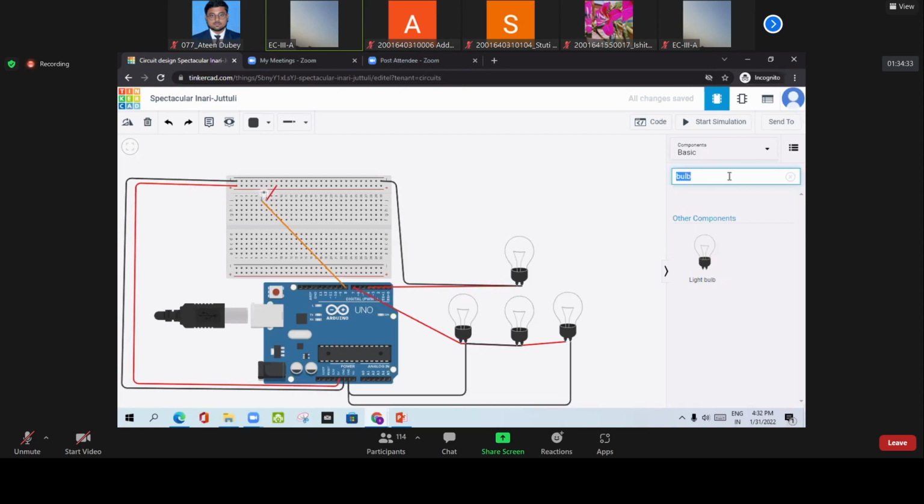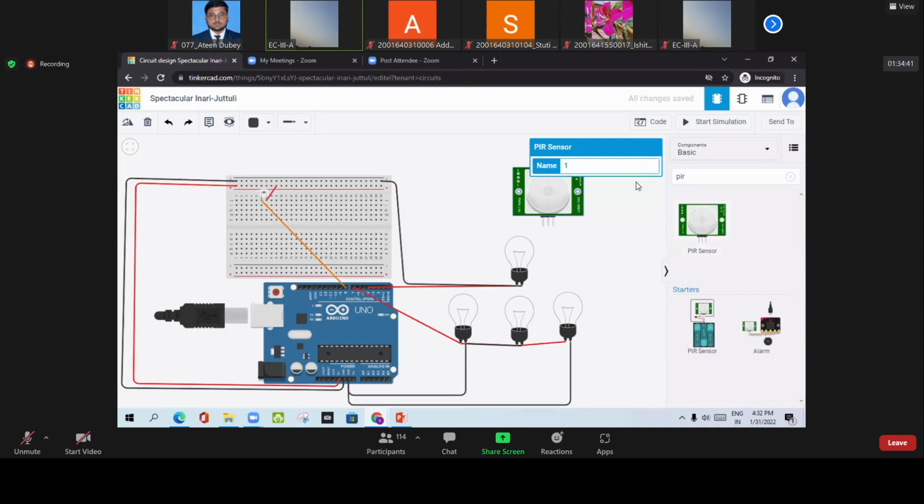So for that, we are going to use a PIR sensor. This is the PIR sensor, which is known as a motion sensor, and this motion sensor will sense the motion of any person.